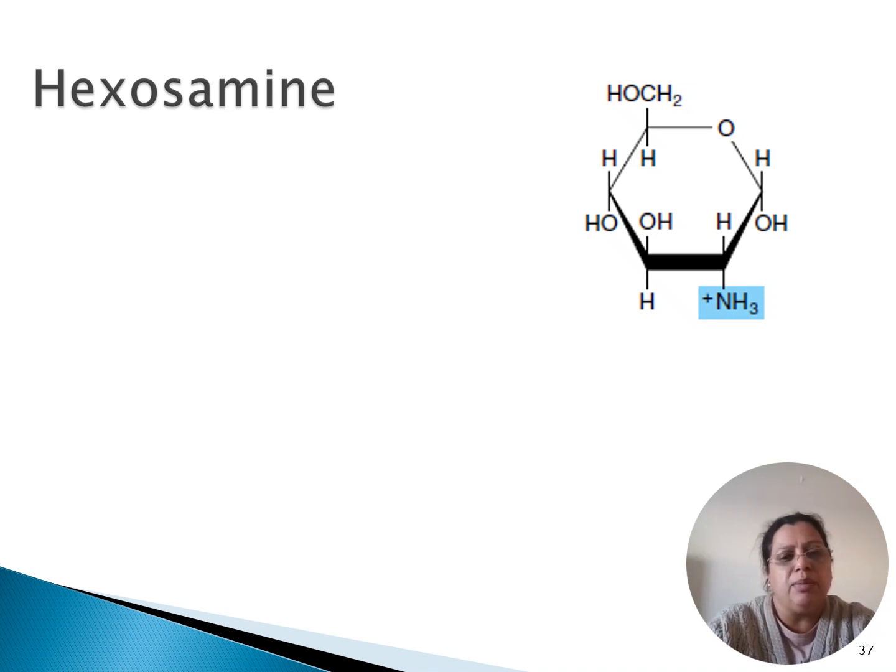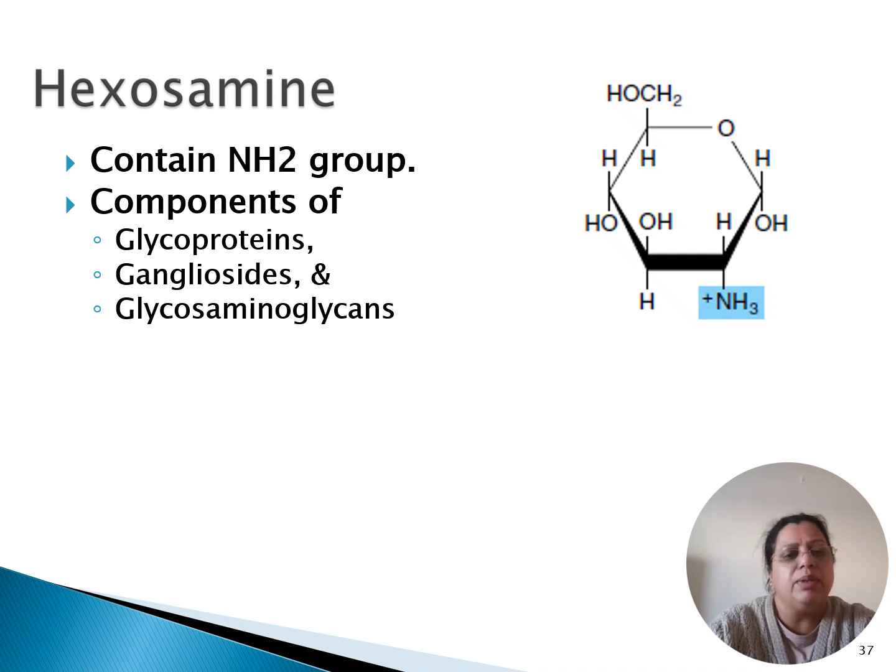The most common position is again position 2 of the hexose sugar. So if it is glucose with the amino group, it will become glucosamine. If it is galactose, it will become galactosamine, and so on. So mainly these amino sugars contain an amino group.